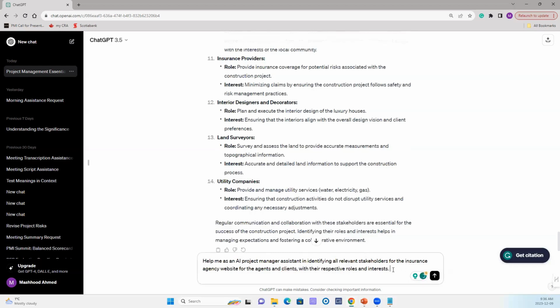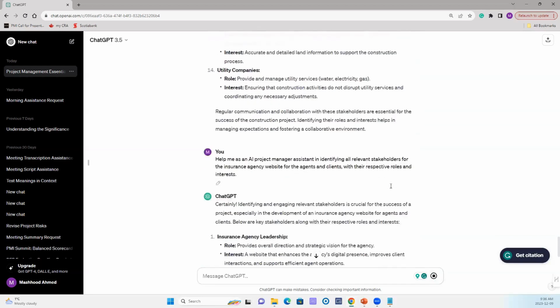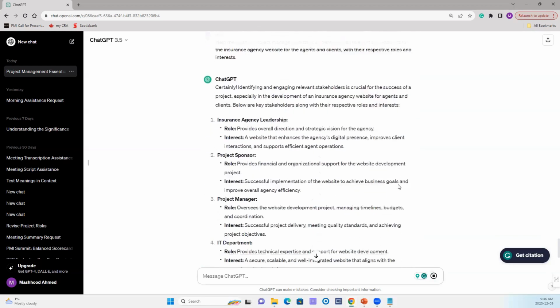And I'm going to hit enter, and you will see that it will give us generic stakeholders, but again, a little bit different because of the nature of the project. So in construction, it was talking about plumbers, interior designers, architects, and things like that. And let's see what it says for the insurance agency website.